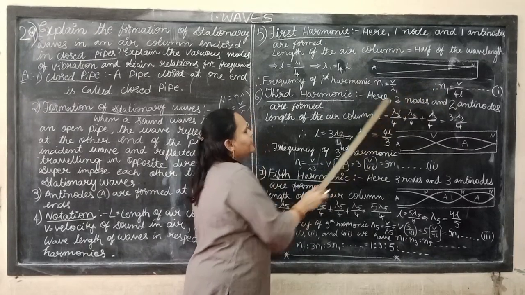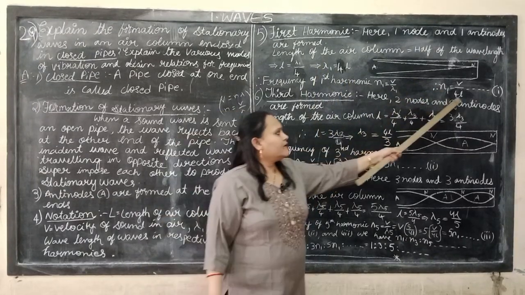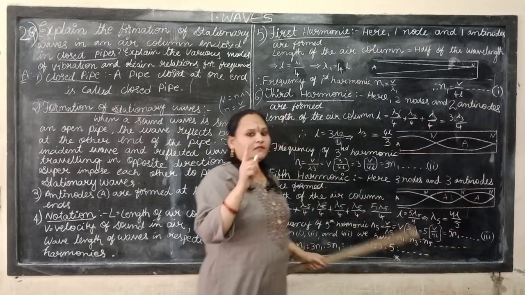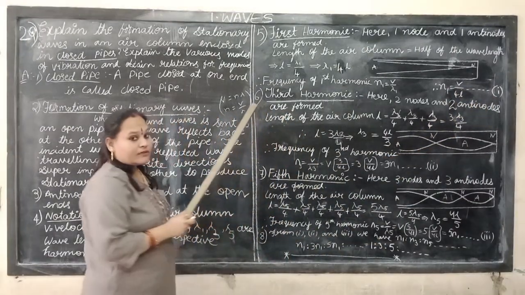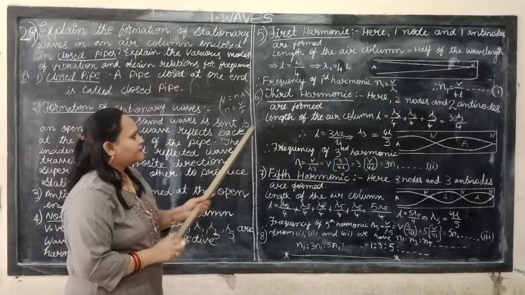n1 equal to V by lambda 1, which is V by 4l. That is equation number 1. Next, not second harmonic, third harmonic.